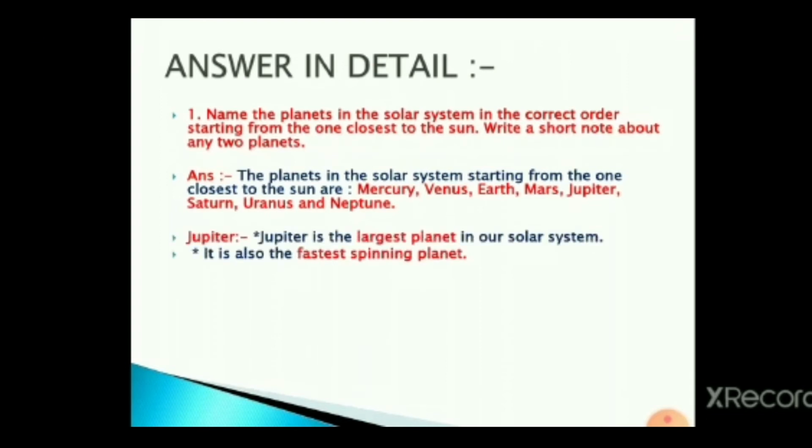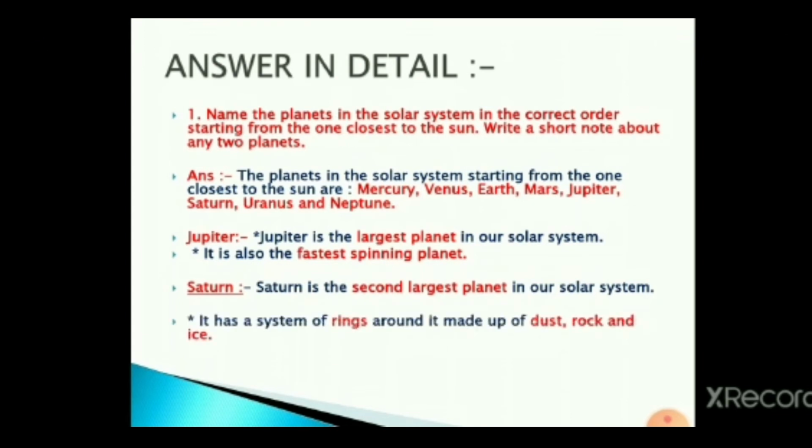Jupiter is the largest planet in our solar system, and it is also the fastest spinning planet. So we are learning about two planets. First one, Jupiter. Second one, Saturn. Saturn is the second largest planet in our solar system. It has a system of rings around it made up of dust, rock and ice.